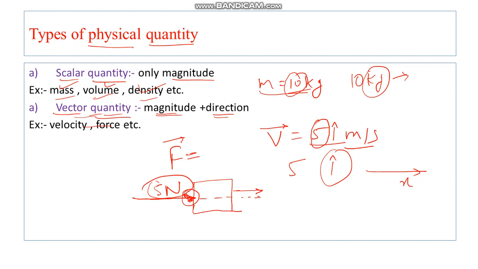So you can see that for representing a vector quantity we need both magnitude as well as direction, and for a scalar quantity we need only magnitude.